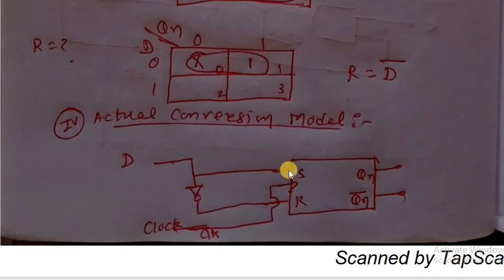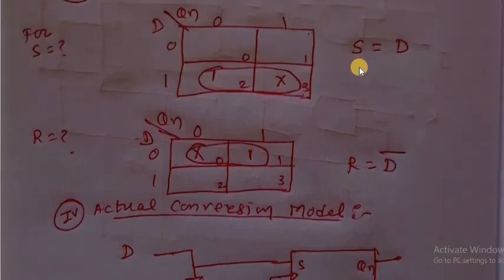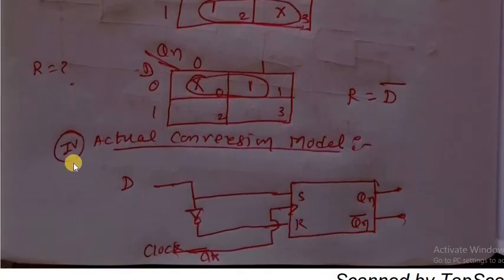Now S and R, these two terminals: S is equal to D, so D is given directly to S. R is equal to D bar, so consider one inverter here, this is D bar, and it is connected to R.